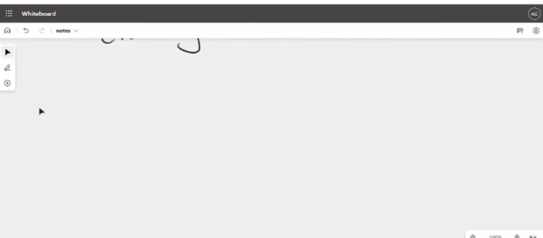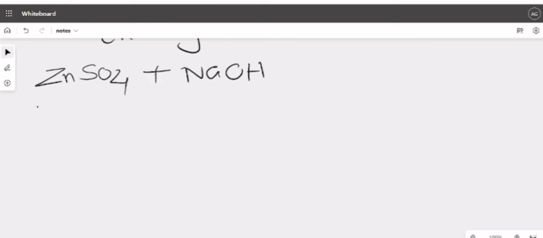Let's move down now. So zinc, which salt do we take? Sulfate. Generally it's sulfate. Zinc sulfate added with NaOH first, because this will not yield the same product in case of NaOH and NH4OH.